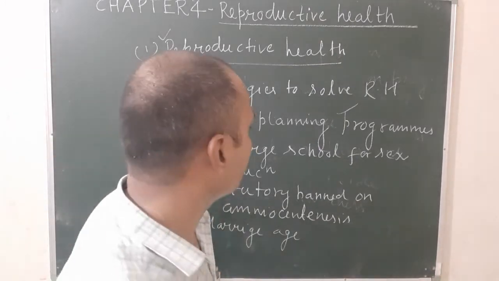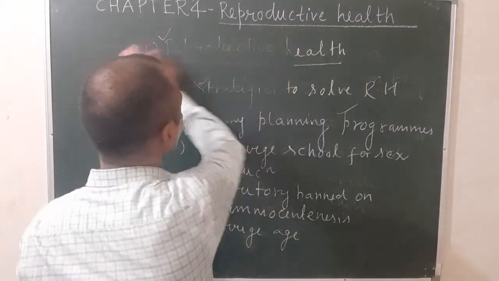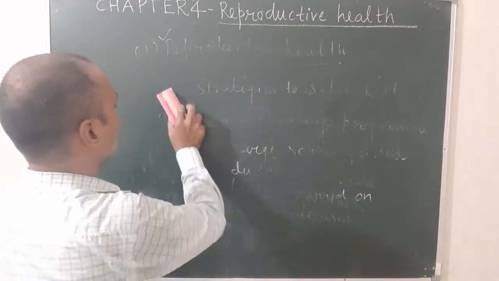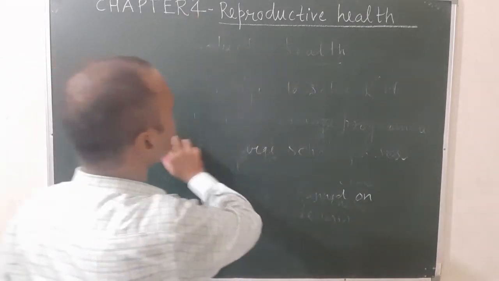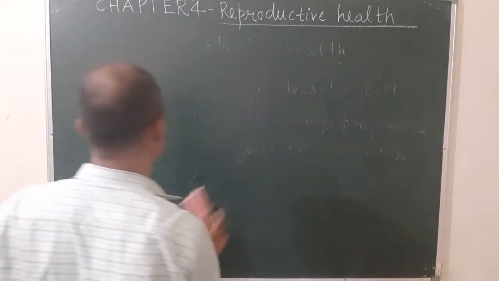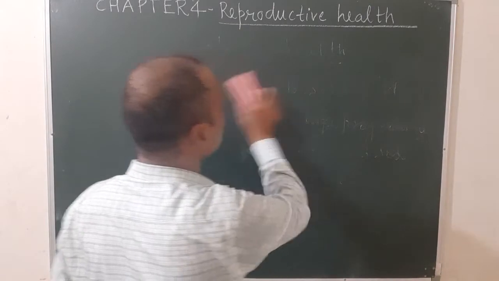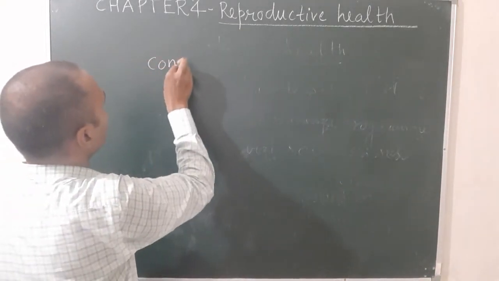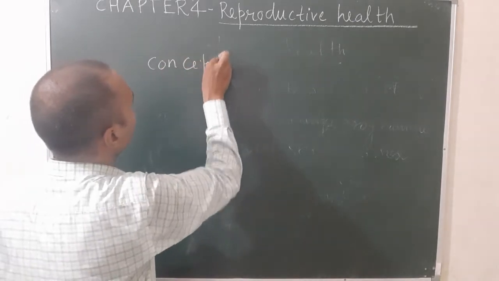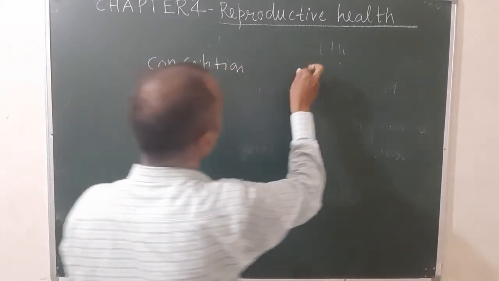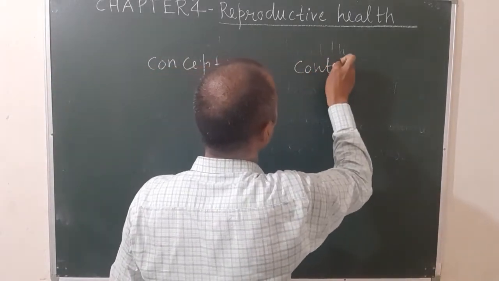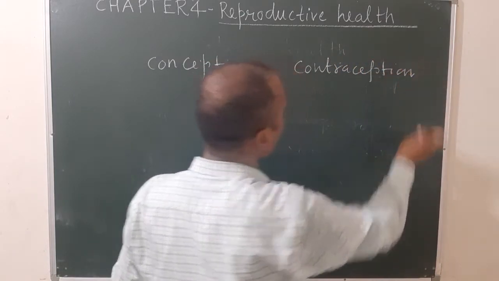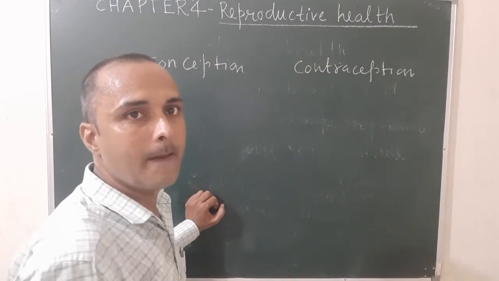Okay, come to the next topic. What do you mean by the terms? Next, you have to know first what is conception and what is contraception. You have to know these terms well, then you can easily understand the birth control methods.